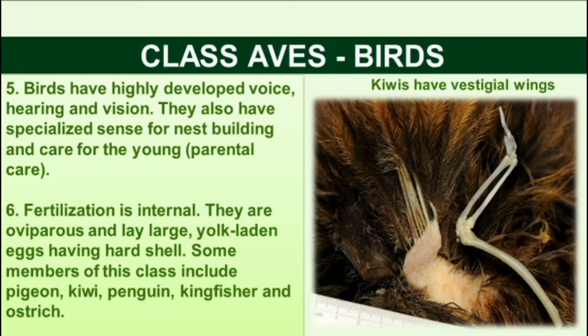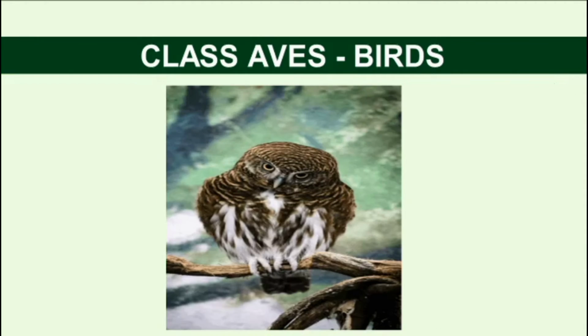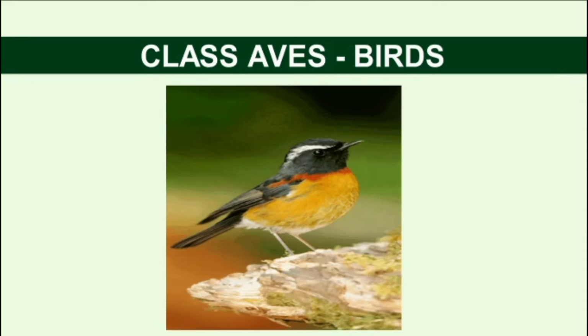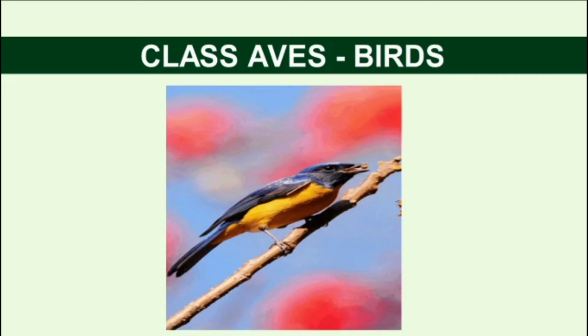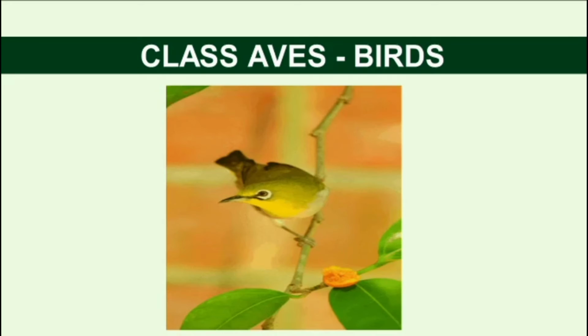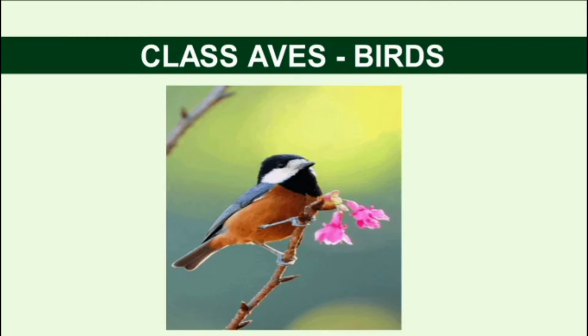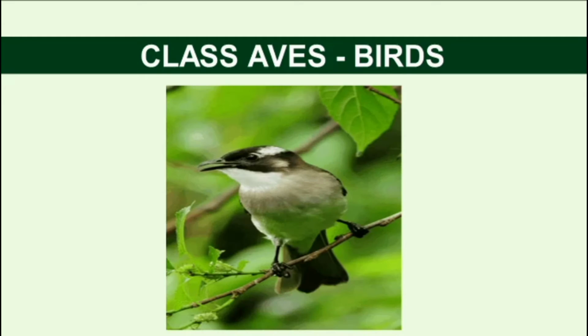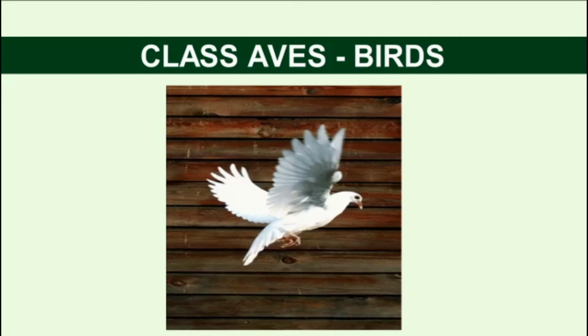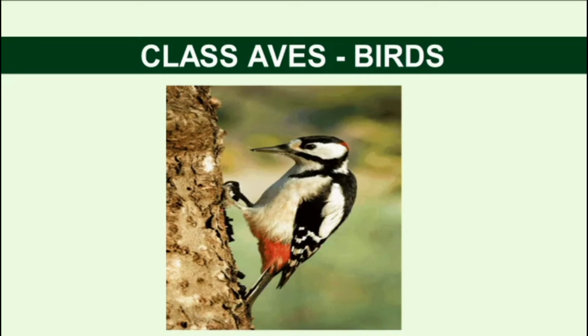And kiwis have vestigial wings. Some of the birds, especially kiwi and ostrich, are flightless because their wings cannot take flight. Now you can see some pictures of the birds, their shape, structure, and sizes, and also the beak, eye, and body shape. We can clearly observe each and everything. Each bird differs from another in head, neck, and tail.